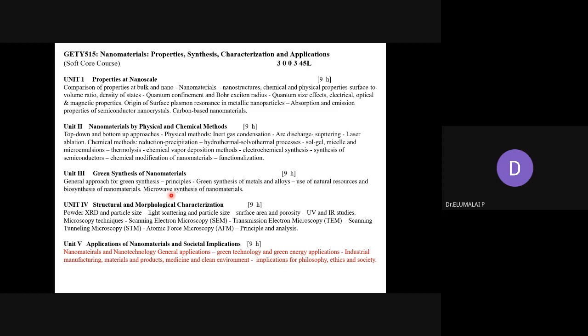One course I will be taking, another course Dr. Harpi will be taking. My course will be associated with nanomaterials for battery, supercapacitor and fuel cell applications, which will be taught in the second semester and the third semester. And there is another course, nanotechnology for energy, being taught by Dr. Prashant RP in the second semester. So I hope you will get much more information about the implications of nanotechnology for energy applications.